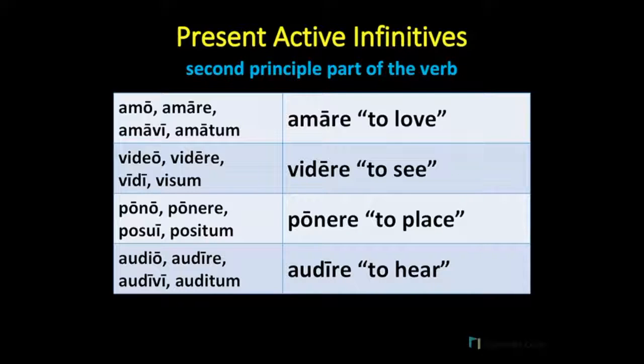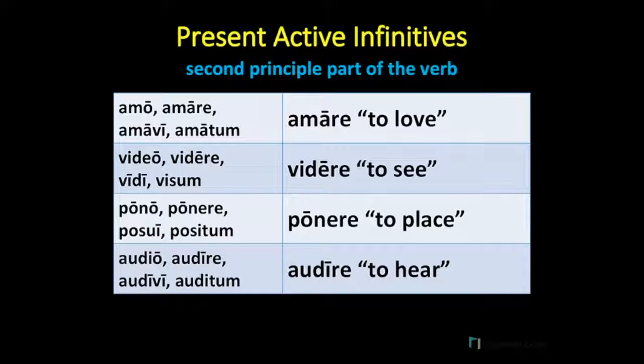And so from amo, amare, we have amare. From video, videre, we have videre. From pono, ponere, we have ponere. From audio, audire, we have audire. The present active infinitive is translated as "to blank." So we have to love, to see, to place, and to hear.